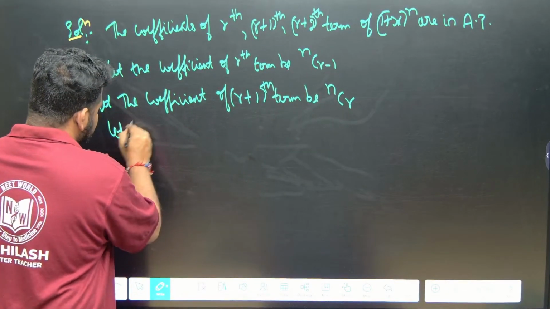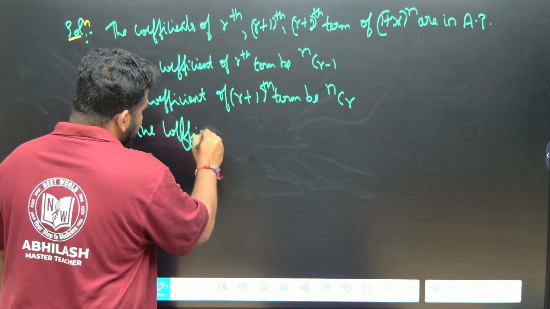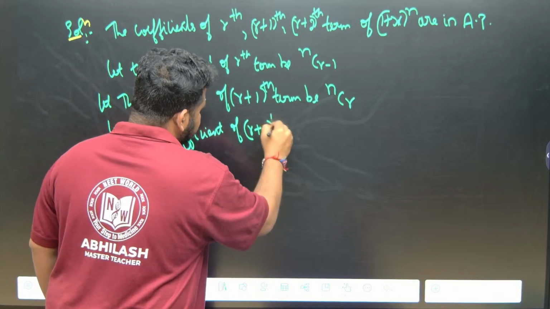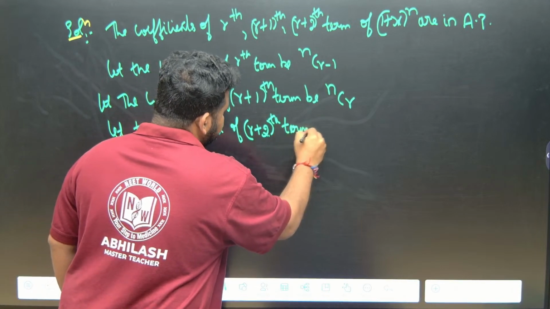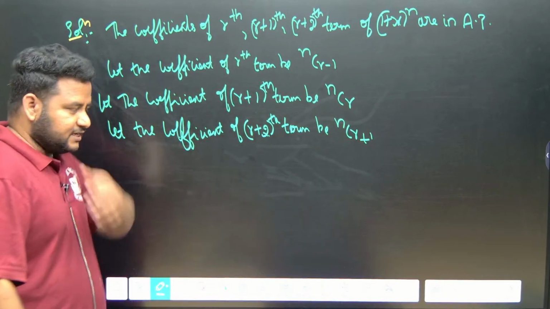Let the coefficient of r plus 2 term be nCr plus 1, good.